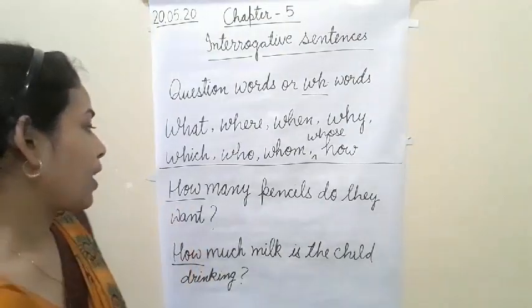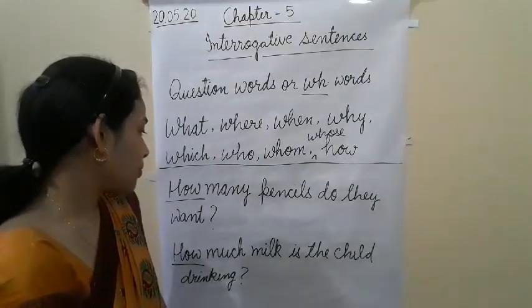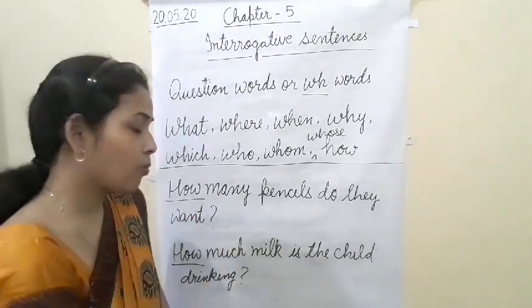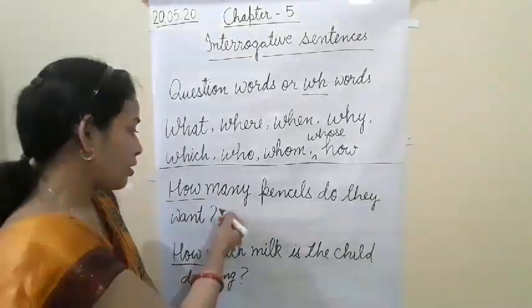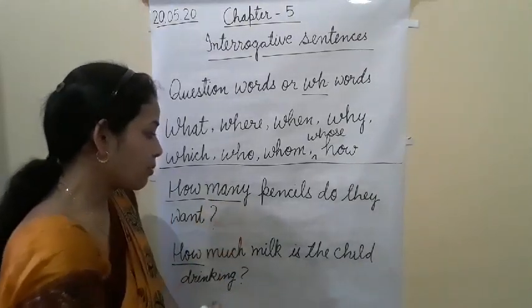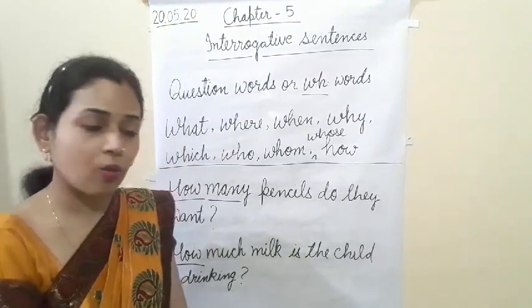One example I have written: how many pencils do they want. After how, as you can see here, I have used how many. Sometimes according to the sentence we use how many.